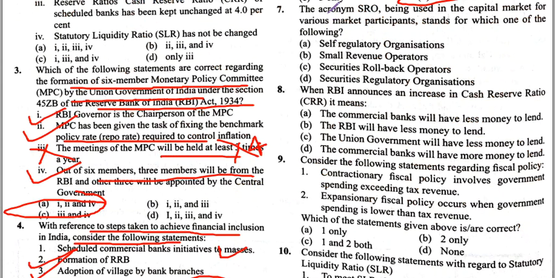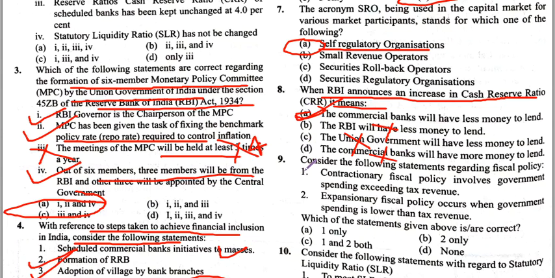The acronym SRO is used in the capital market for various market participants. What is the full form of SRO? SRO is Self Regulatory Organization, so the answer is A. When the RBI announces an increase in the cash reserve ratio, it means commercial banks will have less money to lend. This statement is correct. The RBI will have less money to lend, this statement is incorrect. The Indian government will have less money to lend, this is incorrect. Commercial banks will have more money to lend, this is incorrect. Asking for the correct statement, only A.